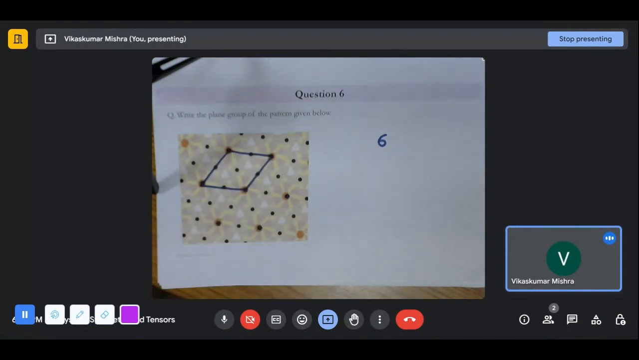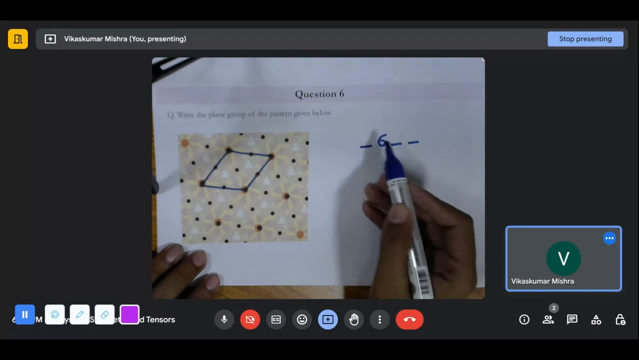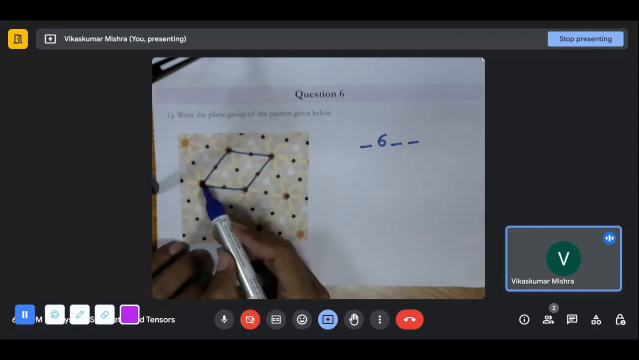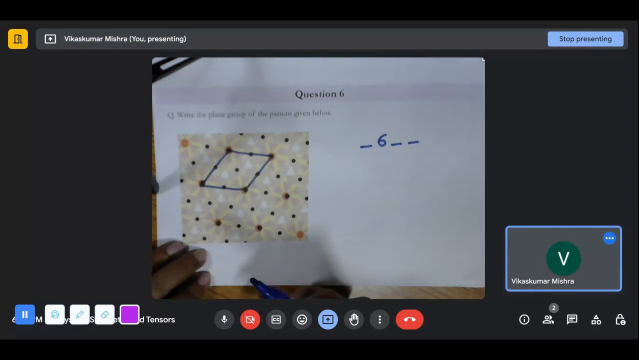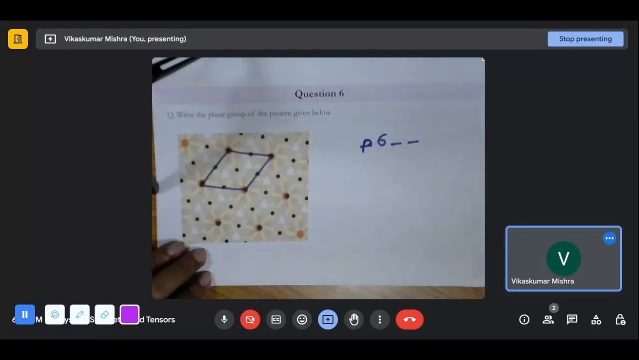So this is a hexagon, and we know what are the things which we need to put over here. These are the things which we want to know. So do I write primitive? Hexagon will always be primitive, I think. Yeah, it is primitive. So we can write the primitive over here, small p.